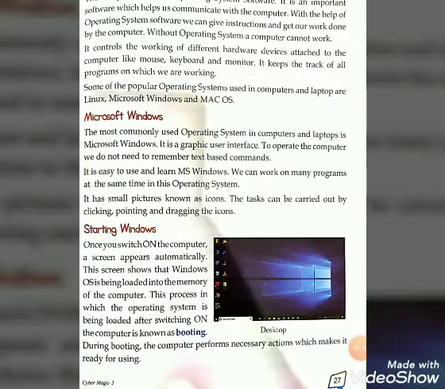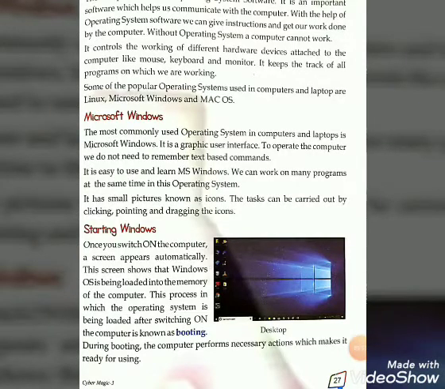Here you can see that operating system software controls the working of different hardware devices which are attached to the computer like mouse, keyboard and monitor. And it keeps the track of all programs on which we are working.